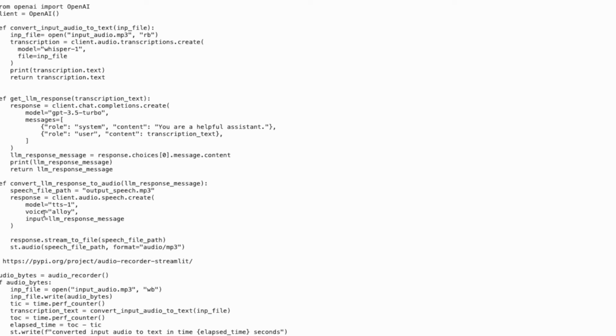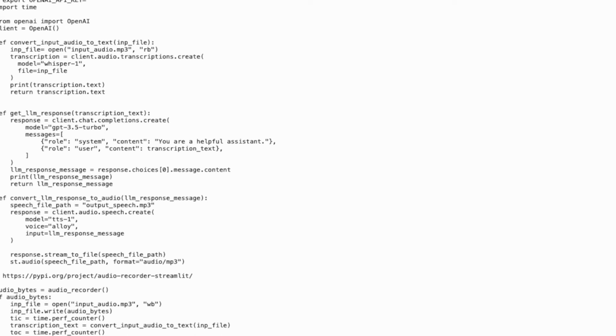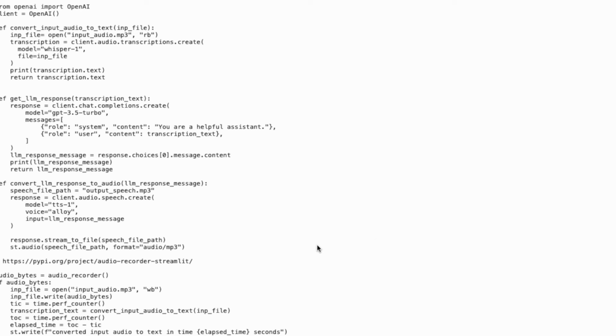In the main function, we will invoke these functions in sequence. First, get the input audio from the computer microphone, then convert the input audio and then get LLM response. Finally, convert the LLM response to audio. So, to summarize, we created an application which listens to our audio, understands our question, finds the relevant answer, and then responds back to us in voice. This has numerous use cases.